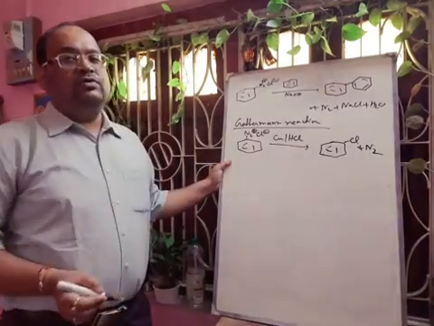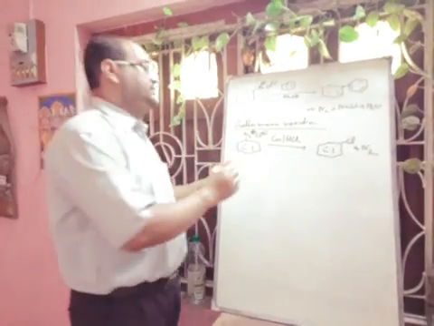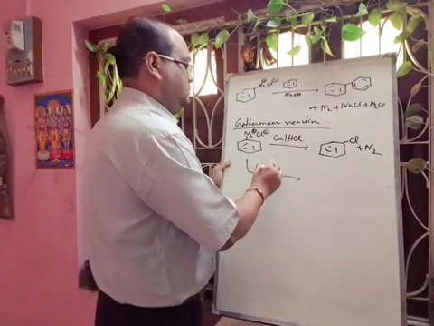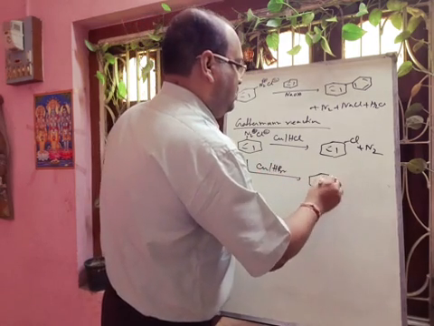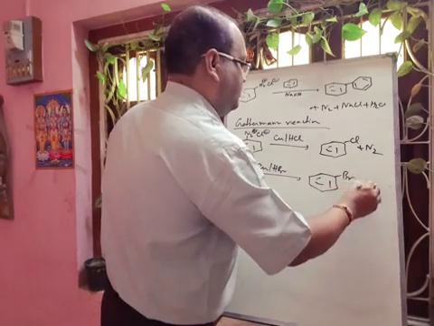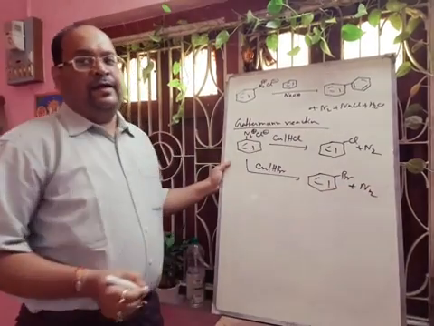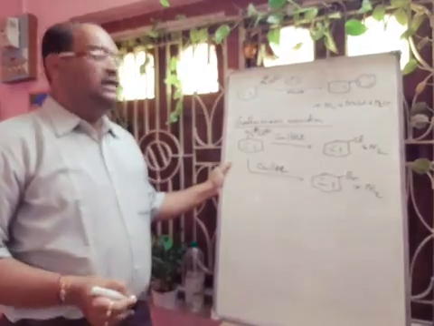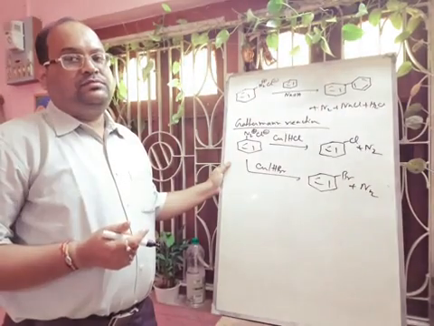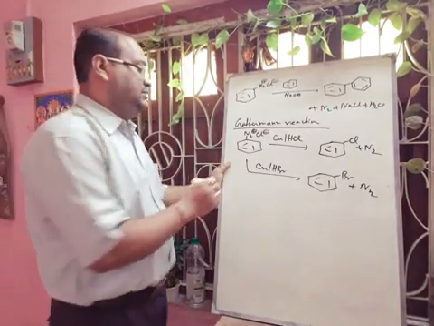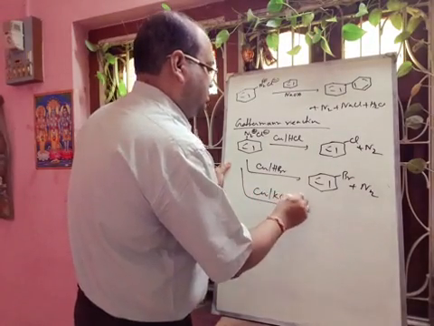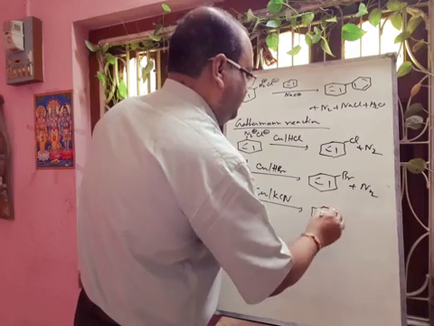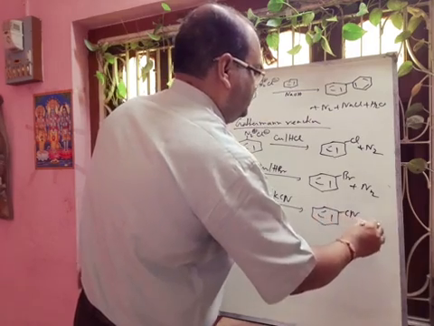And if we use copper and HBr here, then it will form bromobenzene. Now if we add here Cu and KCN, then there will be formation of cyanobenzene and nitrogen.